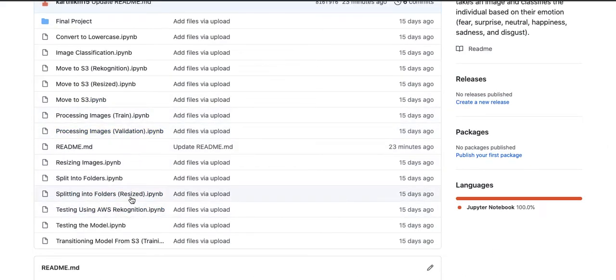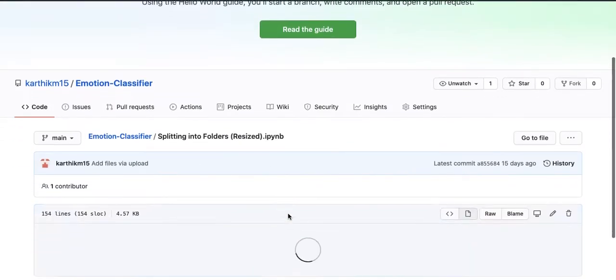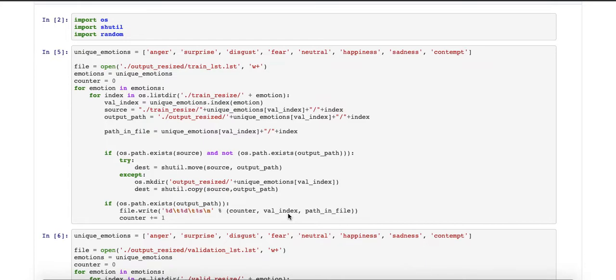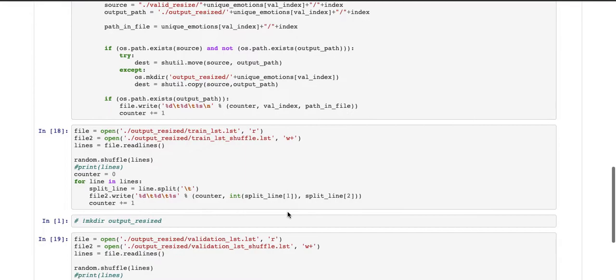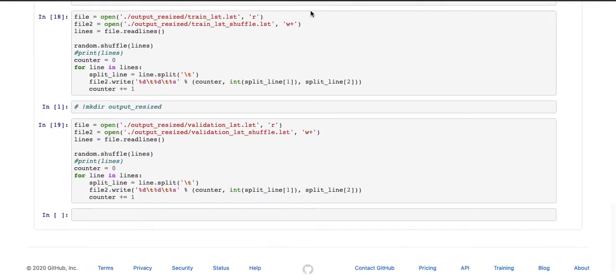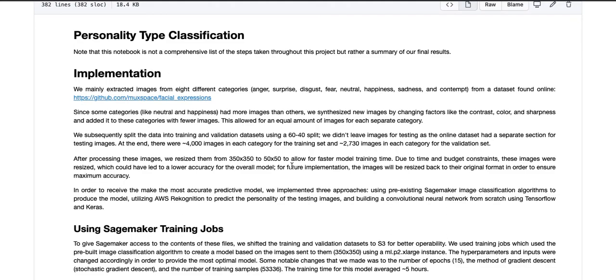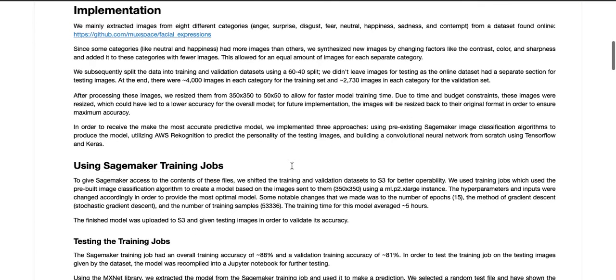Sorry, that was the wrong link. Let me go here. So essentially, we just resize the images by splitting them up into train and validation. There's nothing really special about this. Remember that I will link the GitHub repository in the description below, so you guys have a better understanding of where everything is, and you can actually try out and test the code for yourself. So let me just get right into it.